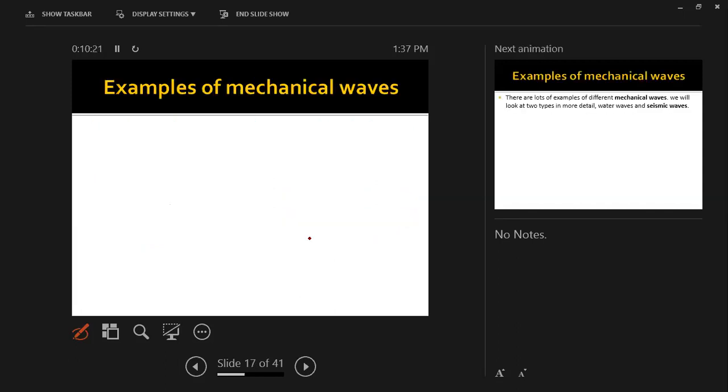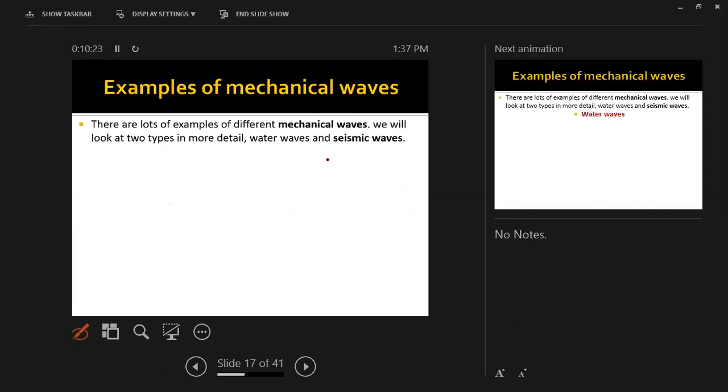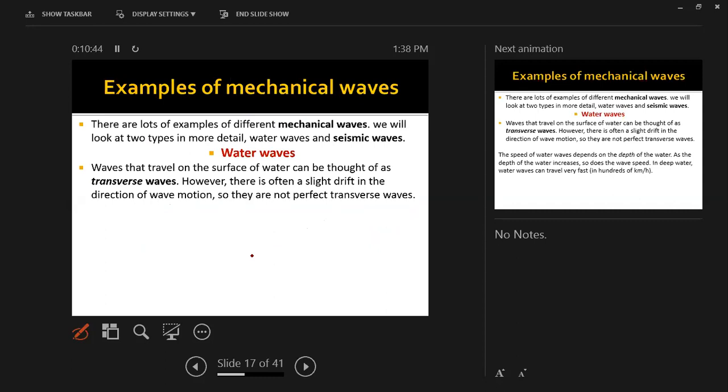So what are some examples of mechanical waves? There are many examples of mechanical waves. We are going to learn about two of them: water waves and seismic waves. Let's begin with water waves. What do water waves stand for? Water waves travel through the surface of the water.